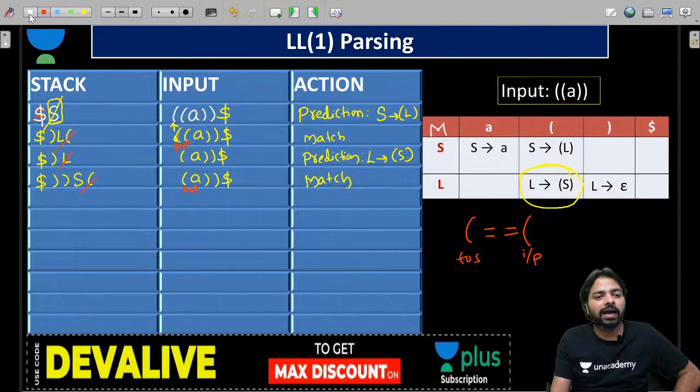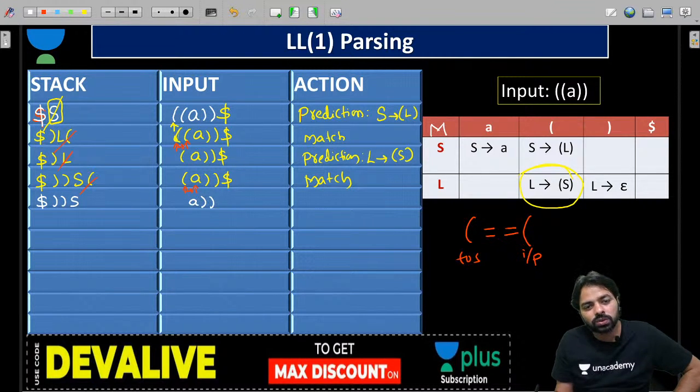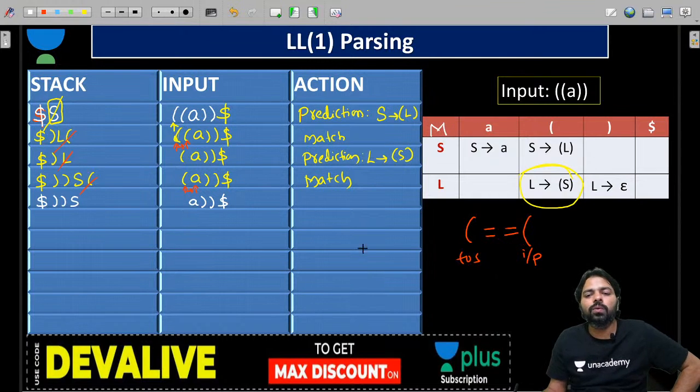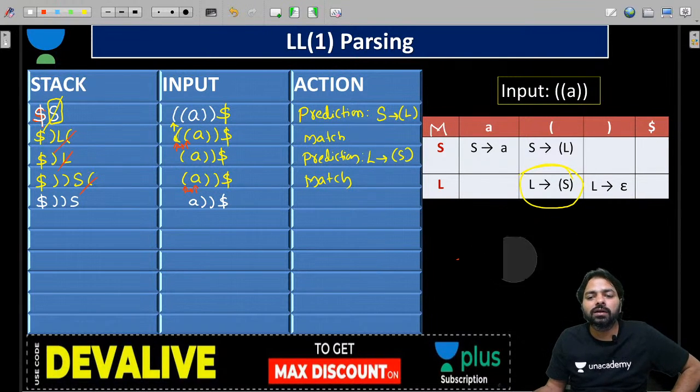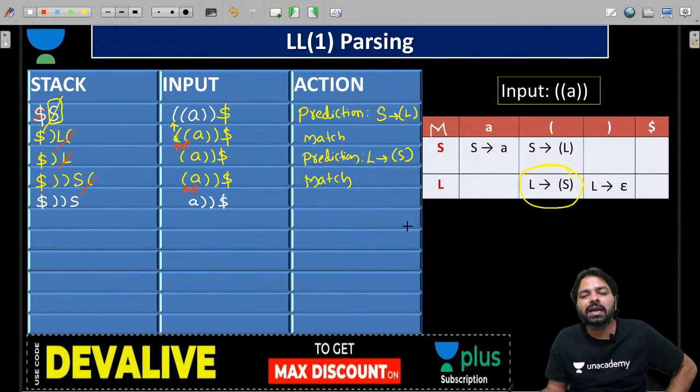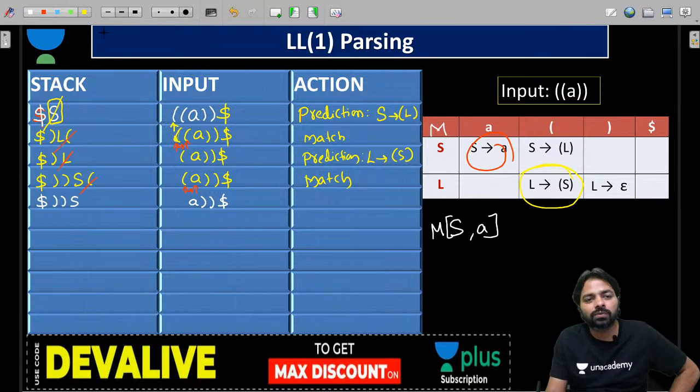So now we have dollar, closed, closed and S, and we have A, closed, closed and dollar. Now we have to look at the top of the stack. Top of the stack is a non-terminal. So what happens? S comma A, you are going to look in the table. We have a production, that is S derives A. We got a prediction now. This is the prediction. We are able to predict correctly.